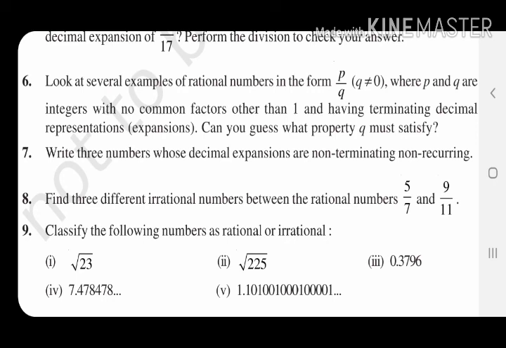If in the denominator you are getting any prime factor except 2 and 5, then it is not terminating. If 2 and 5 are there, it's okay. If none of them is there, it's okay. If 2 is not there, okay. If 5 is not there, no problem. But if anything extra is there, then it is not terminating. There should be no 3, 5, 7. Either 2 or 5 or both of them or none of them. There may not be anything extra except 2 and 5. 2 may be there, 5 may be there, both may be there, nothing may be there, but except 2 and 5 no one is there.